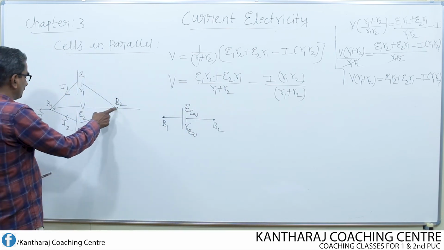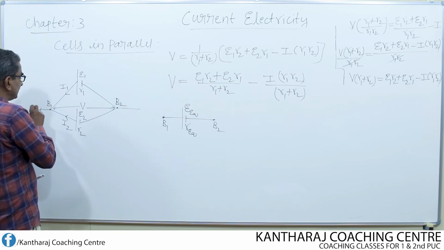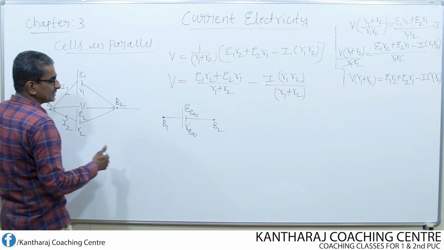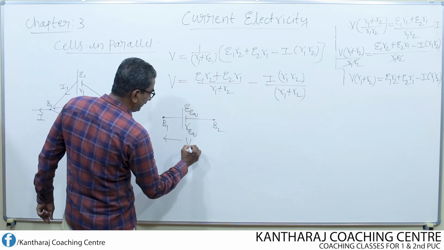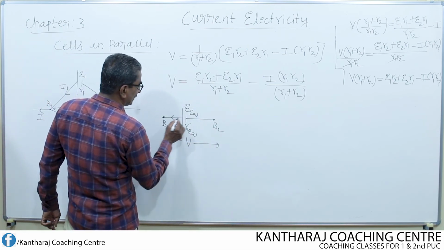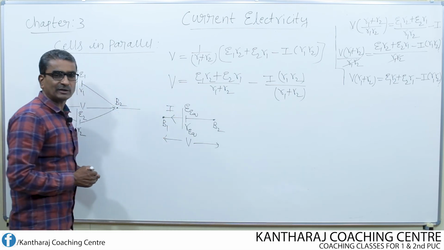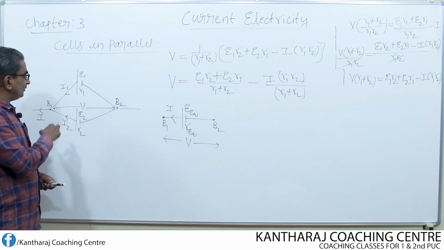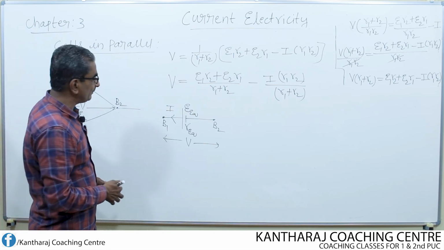What is the current that flows from B2 to B1? It is nothing but I. The total current is I and the total potential difference between B1 and B2 is V. Total current that comes out of this equivalent cell is also equal to I. As we have seen already in the combination, total current is I, which is equal to the sum of I1 and I2.